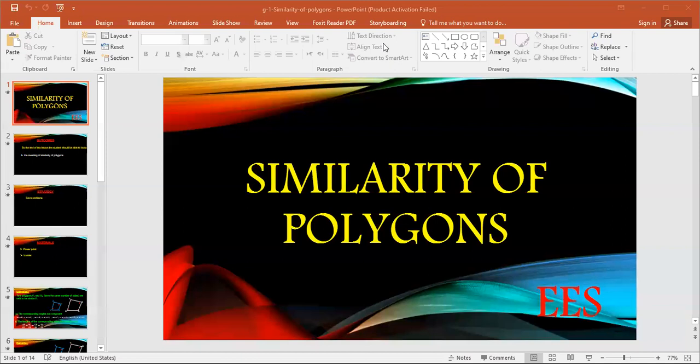If each one of two polygons is similar to a third, then the two polygons are similar. Again, if I have 3 polygons and the first two are each similar to the third, then the two polygons are similar.